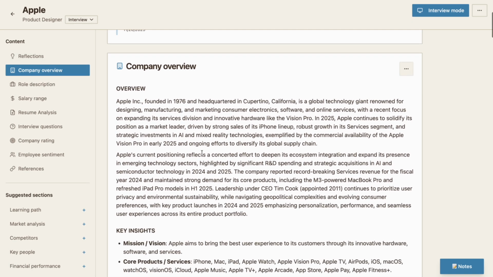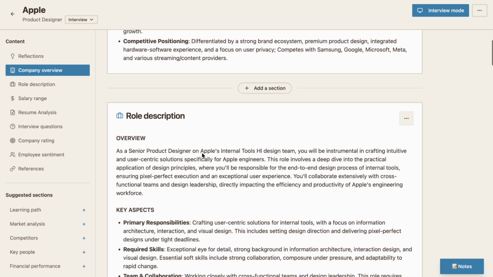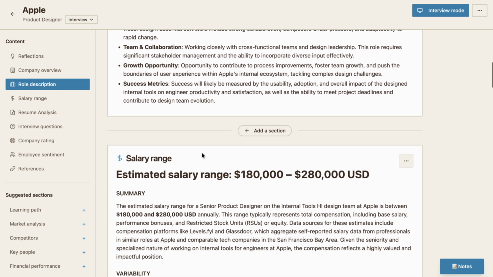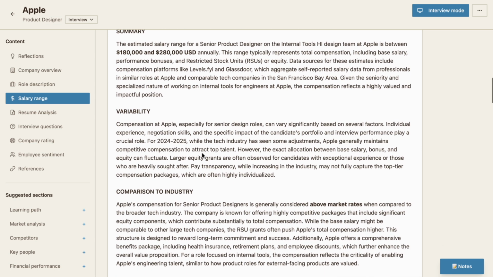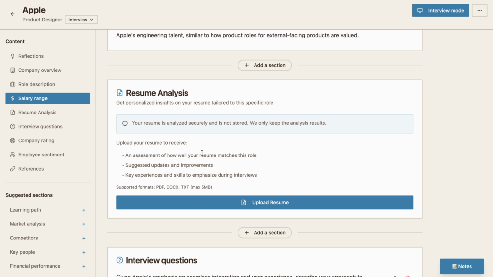As I scroll down the page, you'll see company overview if I need to do research, a description of the role that I entered into the brief, things like salary range and information about that range within the broader industry, a tool for doing resume analysis. If you're interested in this, watch the resume analysis overview video.